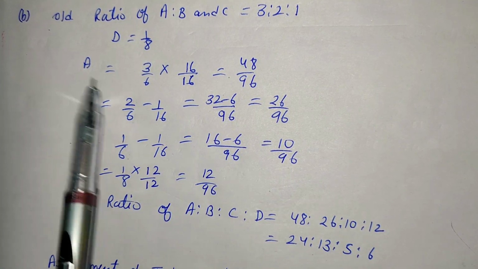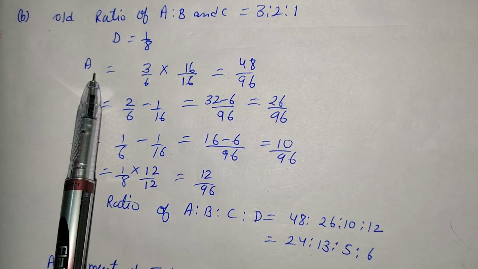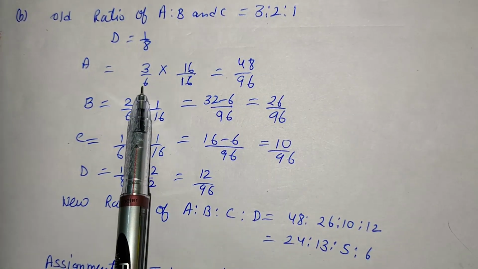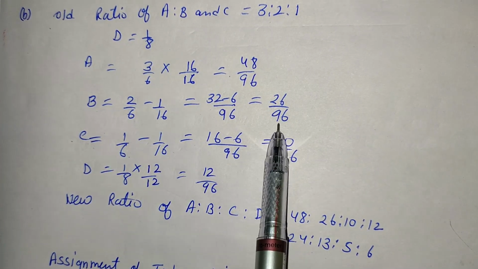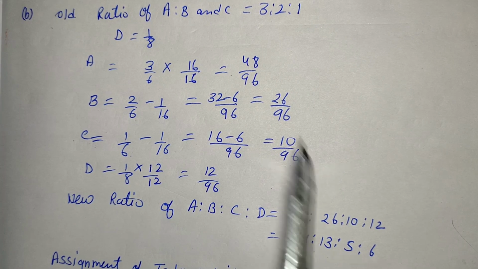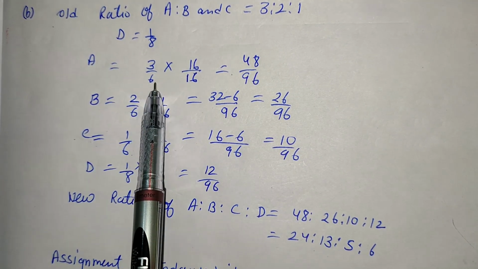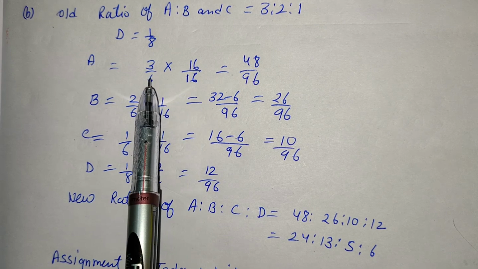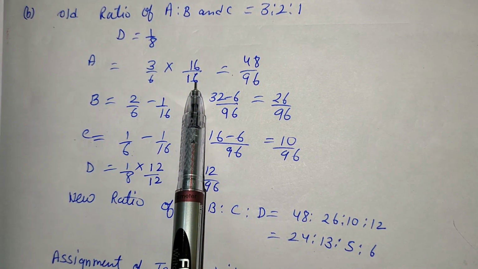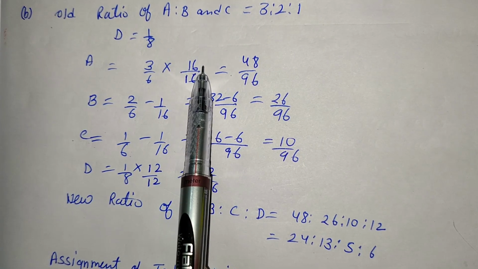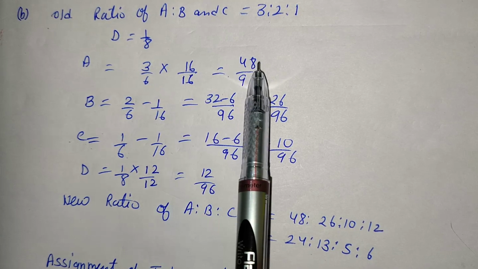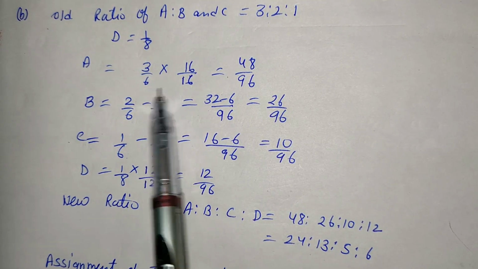Here, A is not sacrificing anything. So A's old share is 3 upon 6. But B's base is 96 and C's base is also 96. So we have to convert that 6 into 96. To convert 6 into 96, we have to multiply by 16 in the numerator as well as in the denominator. So 16 into 3 is 48, and 16 into 6 is 96.